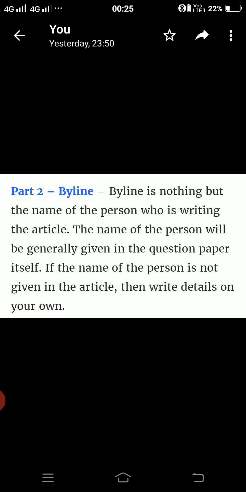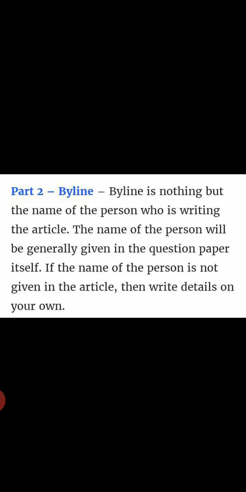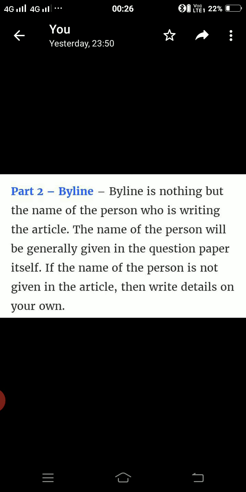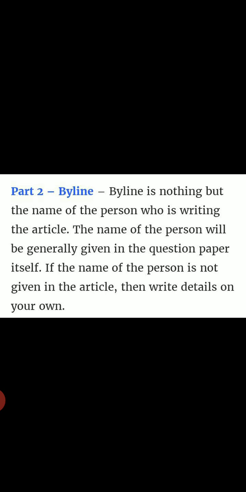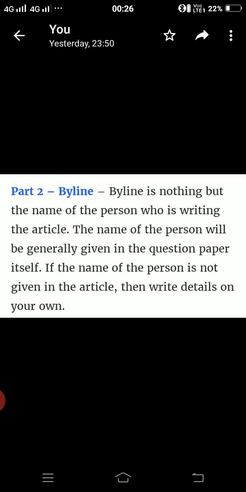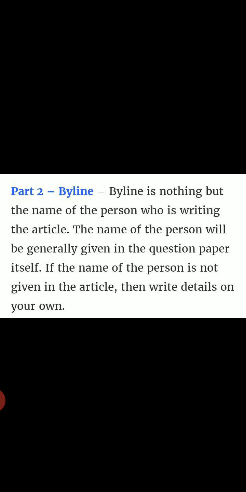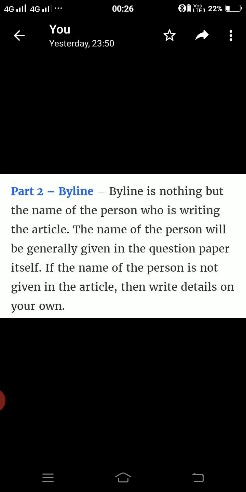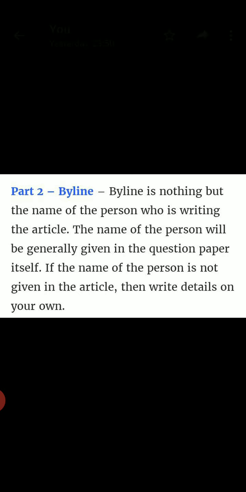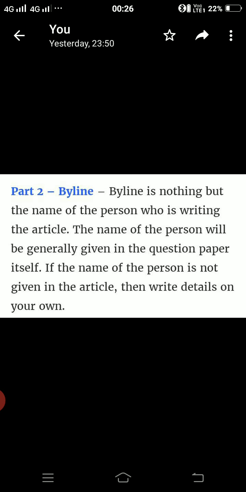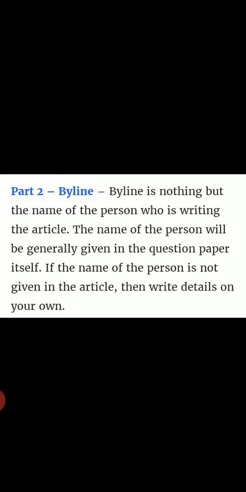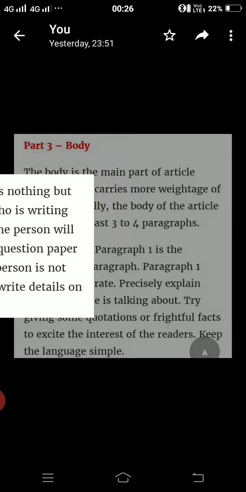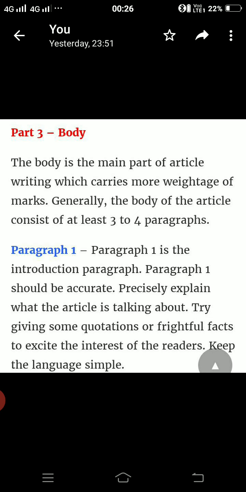It is only the name of the writer, as we have come to know. And this byline can be written either on the right hand side of the heading, or the left hand side of the heading, or it can be written at the end of the heading also. So there are 3 places where we can write down the byline or the writer's name.